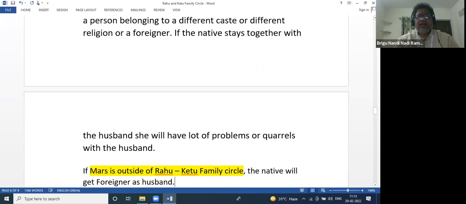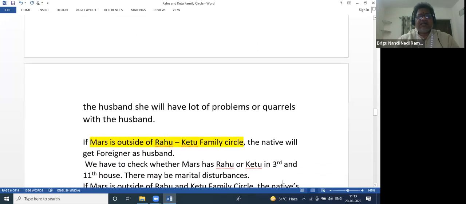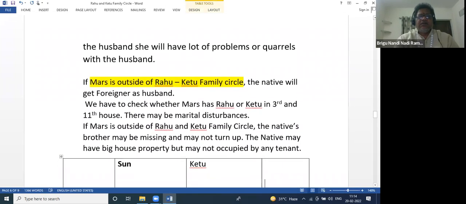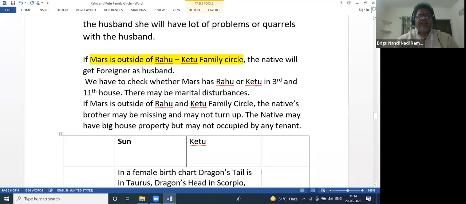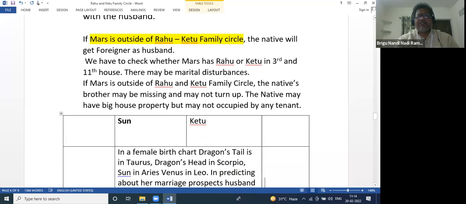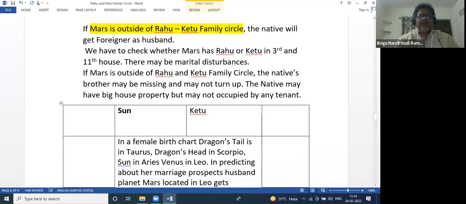The wife will have a lot of problems and quarrels with the husband. So Mars is here. I think Mars is outside the Rahu Ketu family circle, and the native will get a foreigner as husband. We have to check whether Mars has Rahu Ketu in the 3rd and 11th house. There may be marital disturbances also. This is one thing we have to observe.